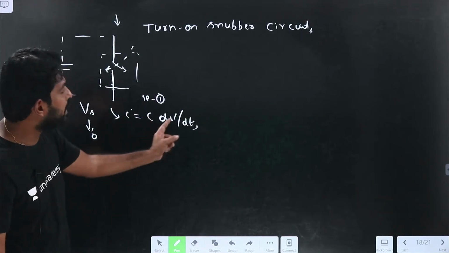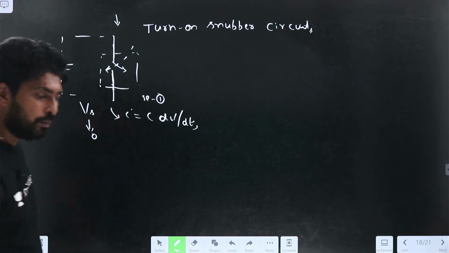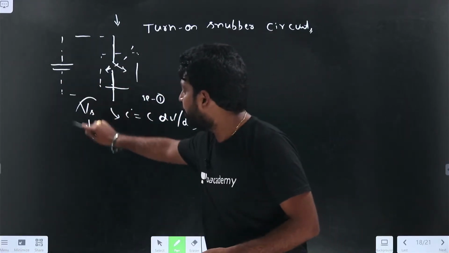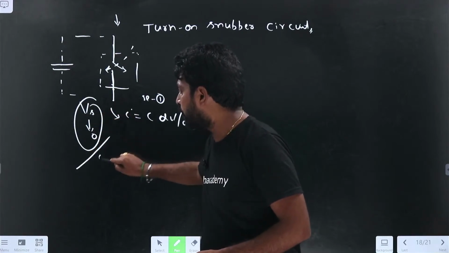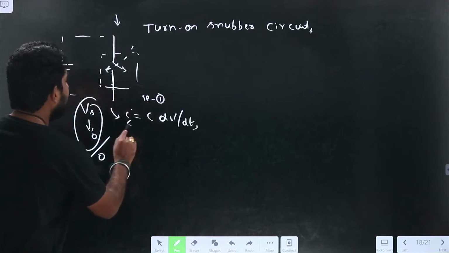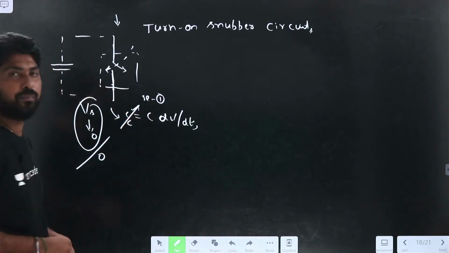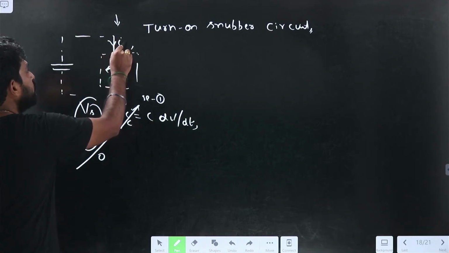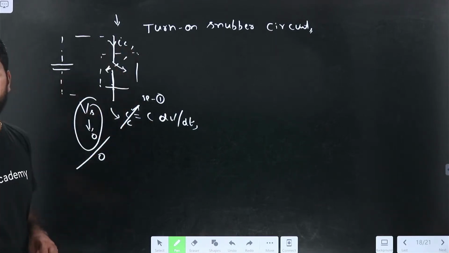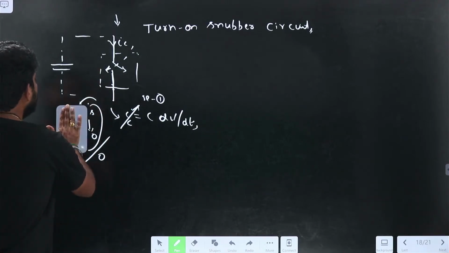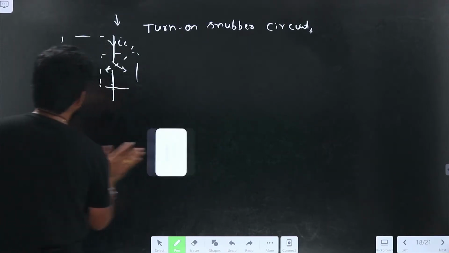I equal to C into dV by dt. So if the voltage changes suddenly in zero time, what is the current here? The capacitance will carry a large current, so through the switch the capacitor current will carry more current to the switch. So due to that, what happens? The switch can be damaged. A destructive current will flow through the switch.